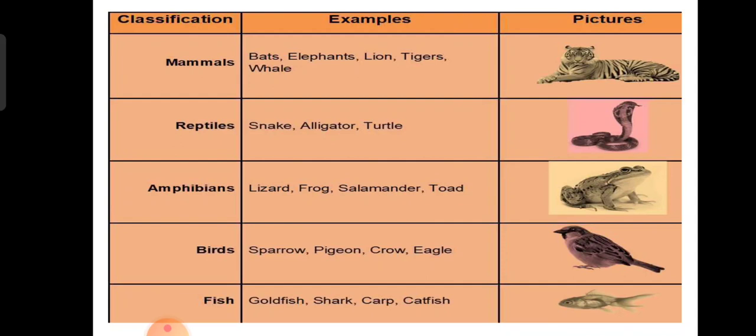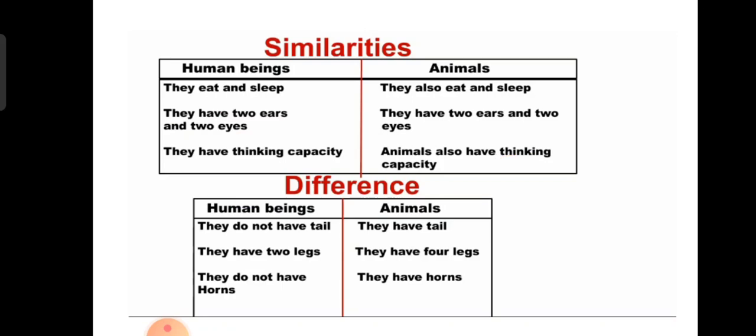Okay, so we wanted to see the similarities. Look at this. Human beings eat and sleep. Animals also eat and sleep. One more thing, we eat and it is getting digested. But a cow eats fast and goes and sits in a resting place. It brings back all the food items, and then slowly it will chew and eat again.